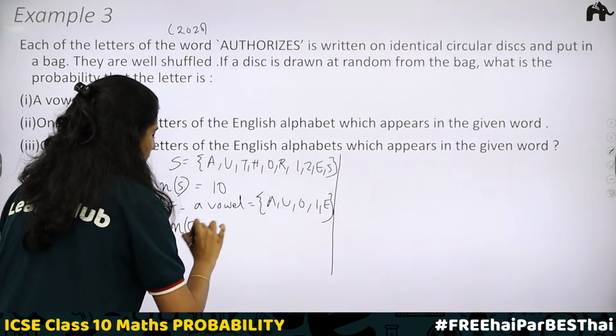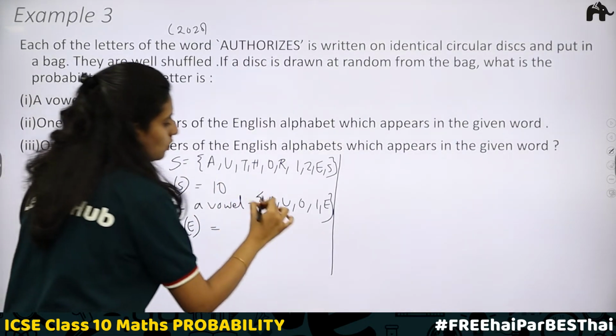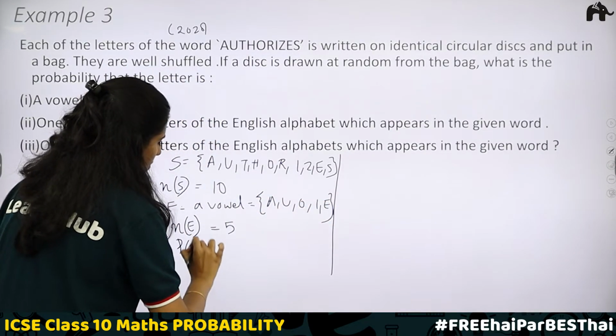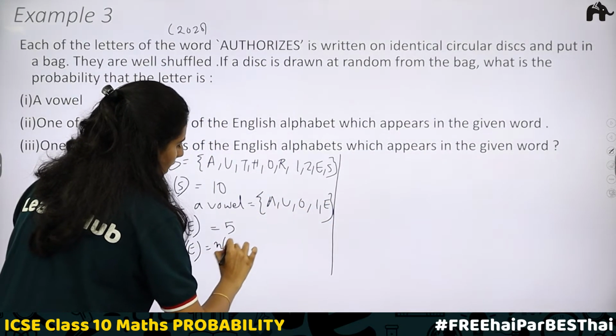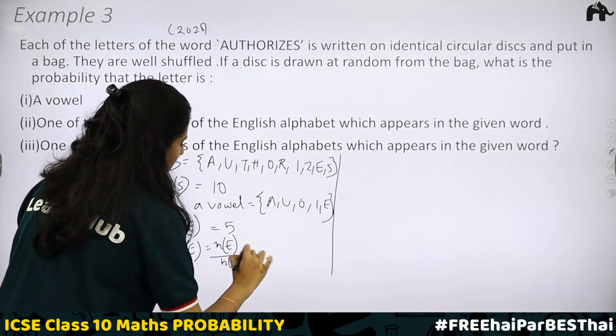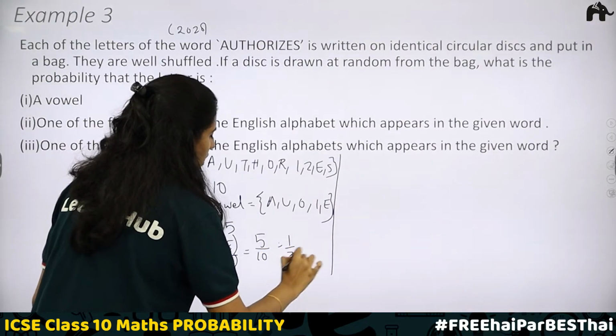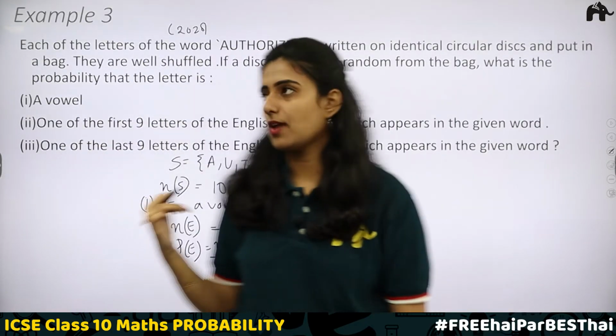Number of outcomes favorable to the event is therefore equal to 1, 2, 3, 4, 5. Then we have the probability P of E is equal to N of E by N of S, and that is equal to 5 by 10, which is 1 by 2. So the first answer is 1 by 2.